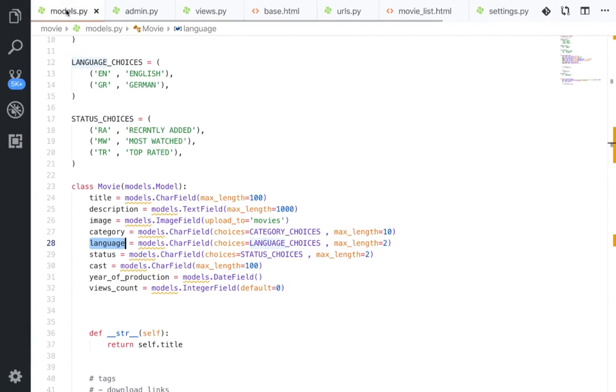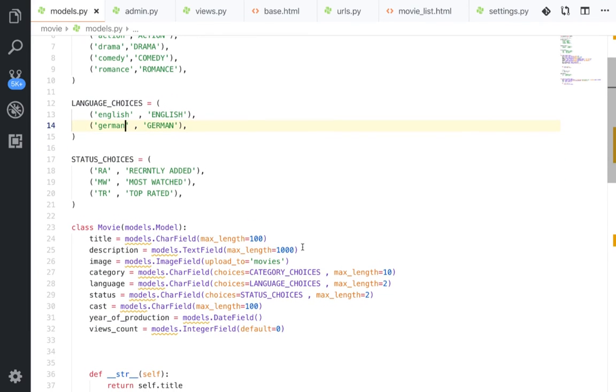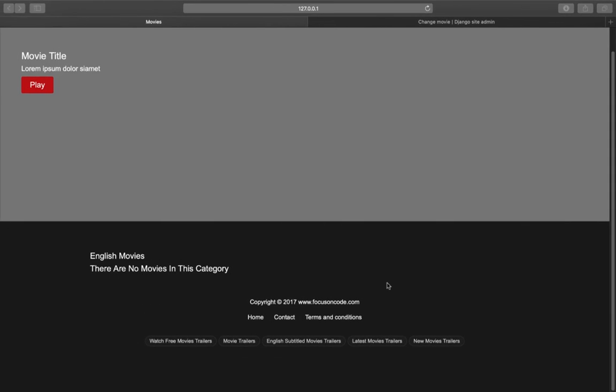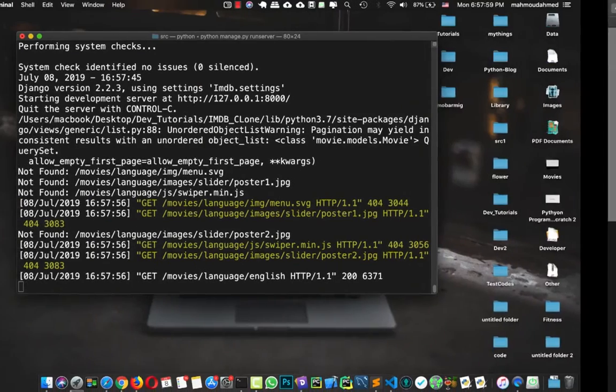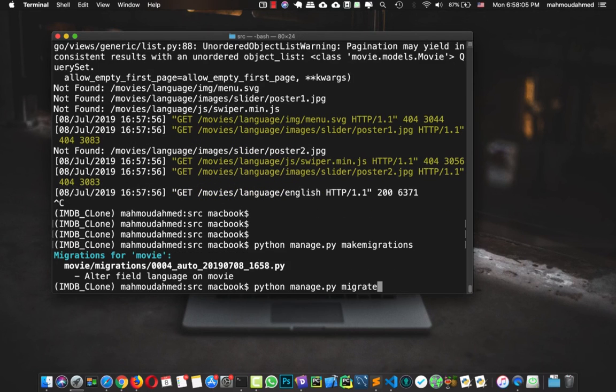So now we need to change our language choices as we did in the category choices. So here we're gonna say English, and here we're gonna say German. And unfortunately, we're gonna add this max length also to 10. As I said before, this is not the best solution, but I don't wanna dig in the Django class-based view, so I'm doing it in the simplest way. So let's refresh our page. Yeah, we should make migration and migrate. So we're gonna make migration and migrate.